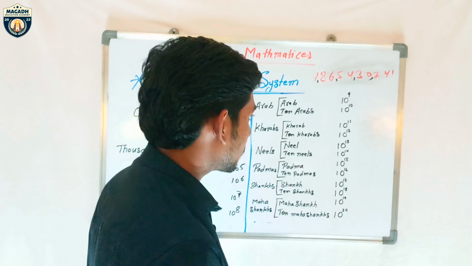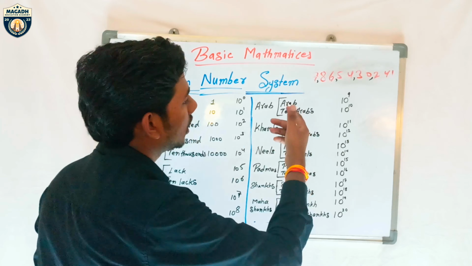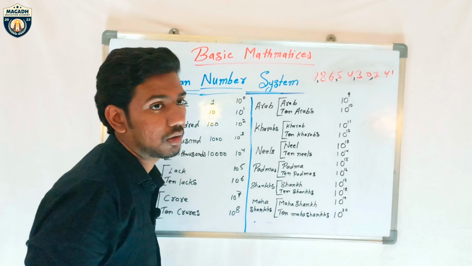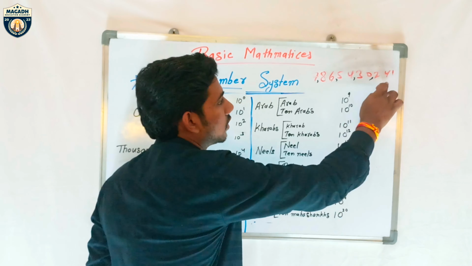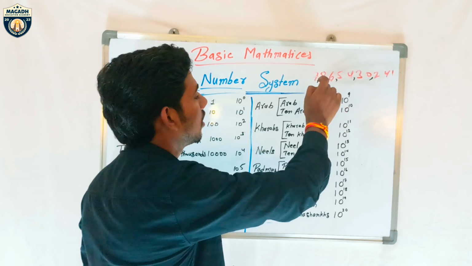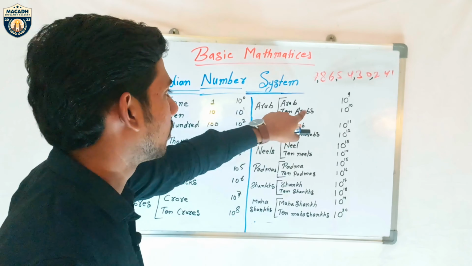Okay, so I have just put the commas here, and I told you to count this number. So how will you count? Will you count like this? Ones, tens, hundreds, thousands, ten thousands, lakhs, ten lakhs, crore, ten crore, Arab. Okay, so if you see that, you can see the number.